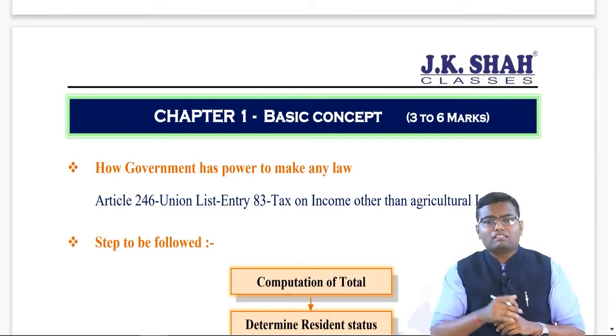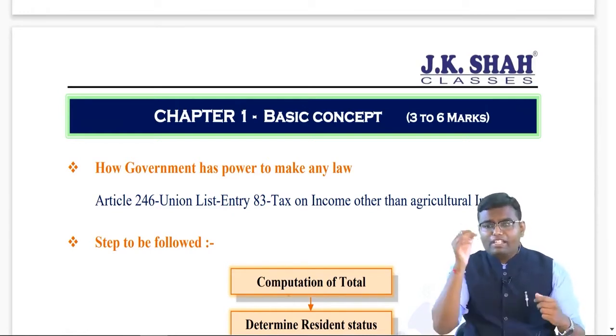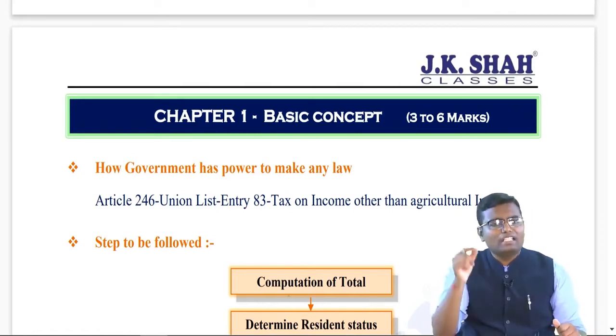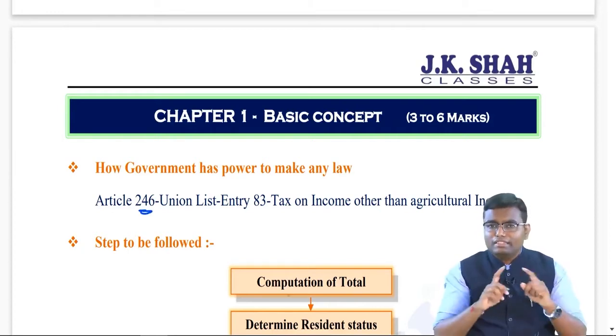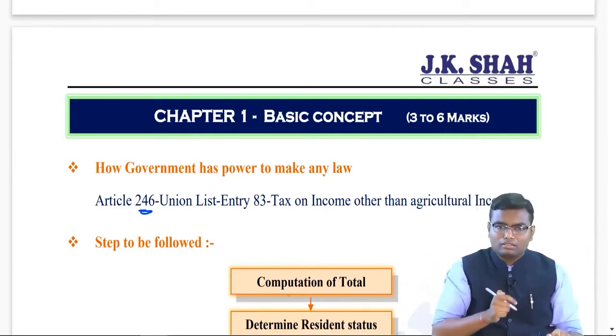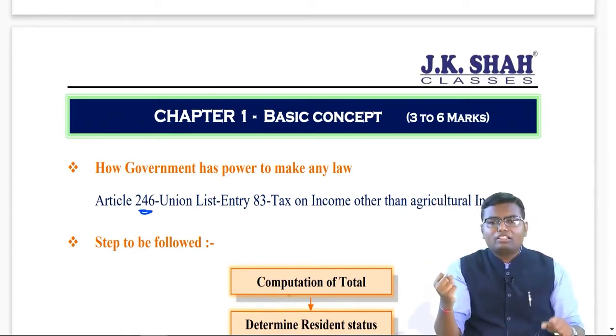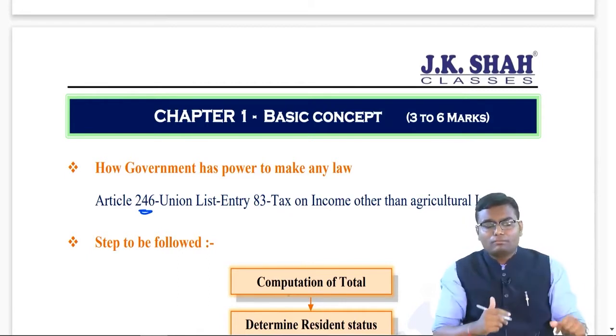Now the very first thing: how does the government have the power to make any law? To be very precise, how does the government have the power to make the Income Tax Act? Article 246 of the Constitution. In that there are 3 lists: union list, state list, concurrent list. Union list, the power is with the central government. State list, the power is with the state government. Concurrent list, the power is for both.